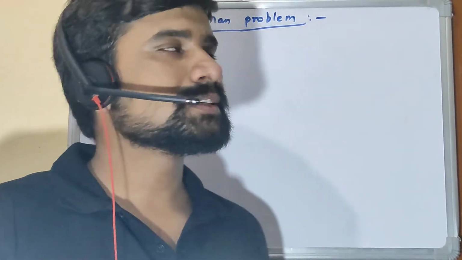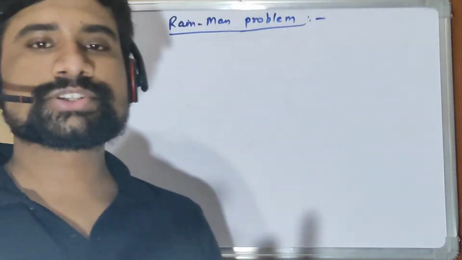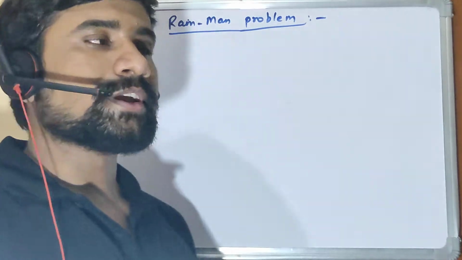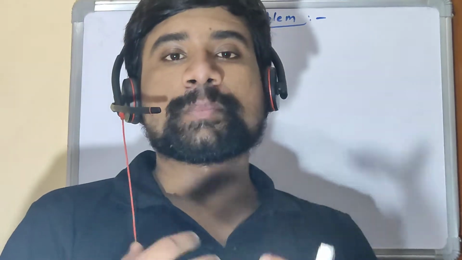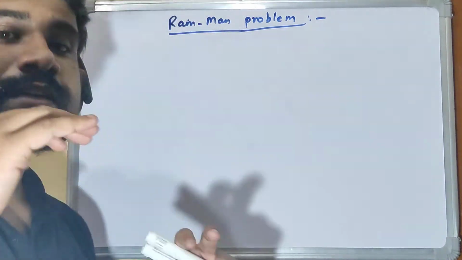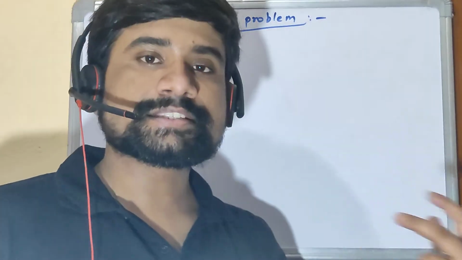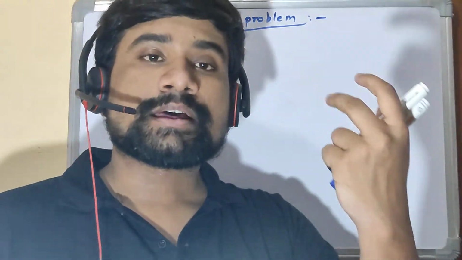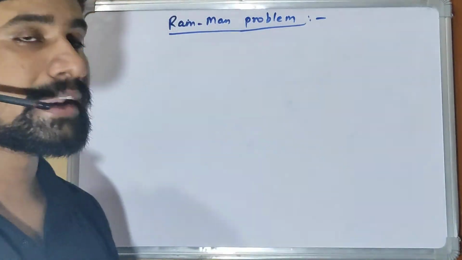So next topic for us is the Rain Man problem. Before going to the topic, let's understand this is a problem of relative motion in two dimensions. This problem basically talks about how a man's velocity when interacting with the falling rain changes his observation, how he sees the rain falling at a different angle. Initially when he is at rest, rain may fall vertically or at a fixed angle, but when he starts running, he will observe that the rain is actually falling from a different angle, and to calculate that angle we need the relative motion concept.